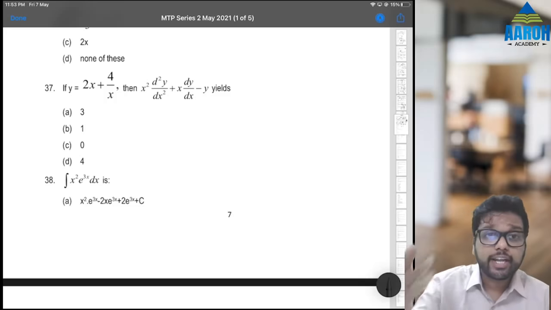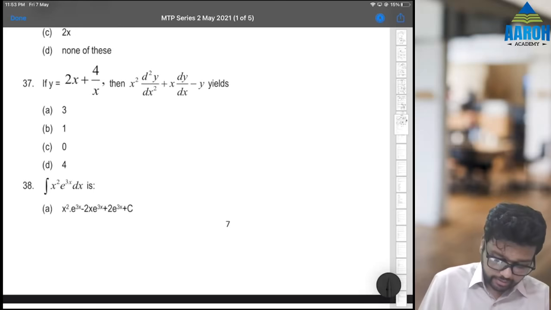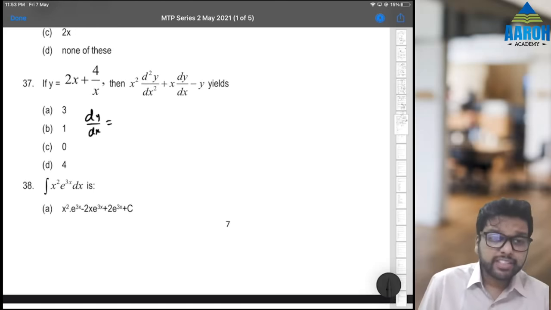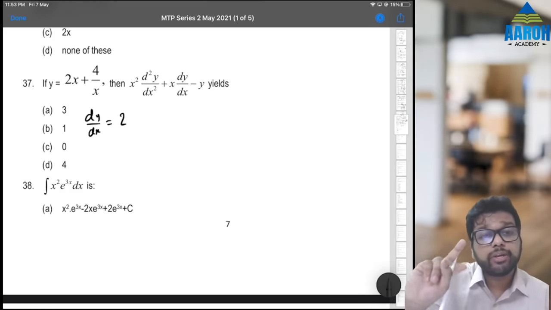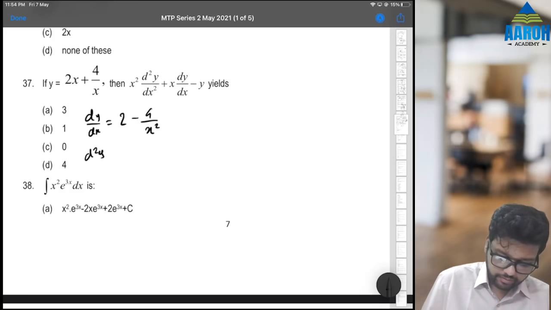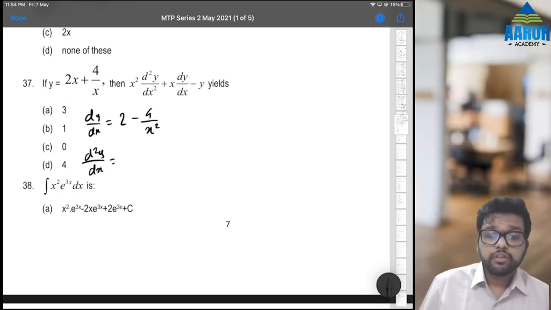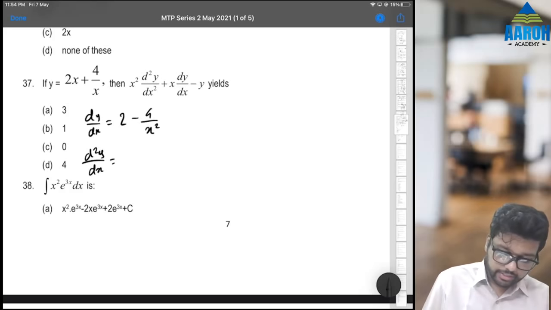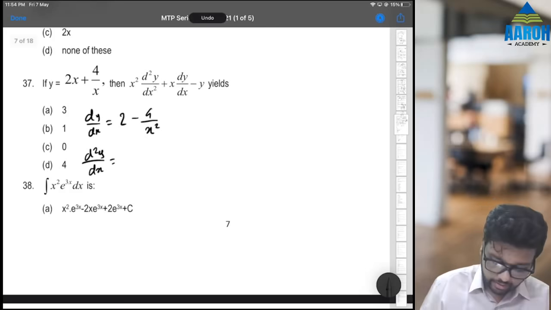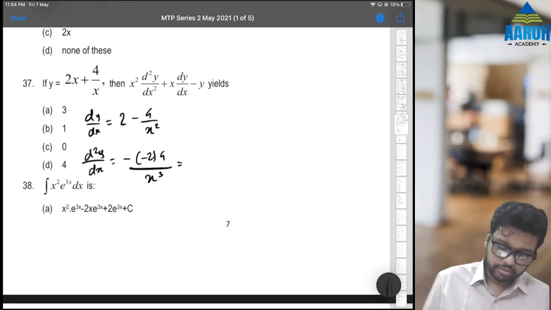In 37 they have asked the second derivative, so this might take a bit of time. Let's find the first derivative first, dy by dx. So dy by dx will be the derivative of 2x, which is 2, plus 4 by x. The derivative of 1 by x will become x square and negative. So minus 4 by x square. Okay. Then second derivative, the derivative of 2 will be 0. That minus will become plus now. And see, this is x raised to minus 2, right? So minus 2 comes down. So it is going to be minus of minus 2 into 4 divided by x cube. So it is 8 by x cube.